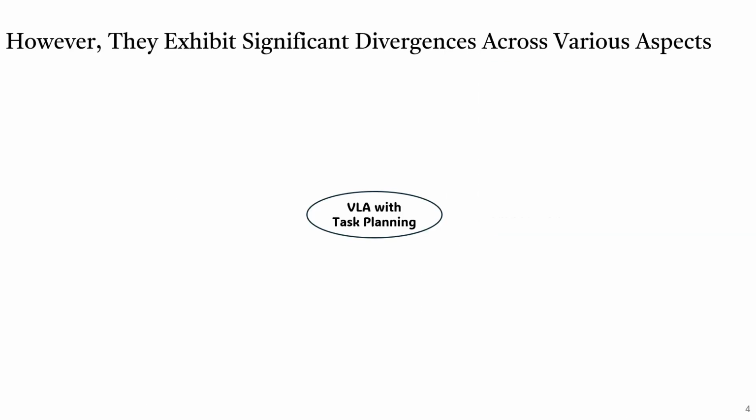However, these task planning methods in VLA exhibit significant divergences across various aspects.